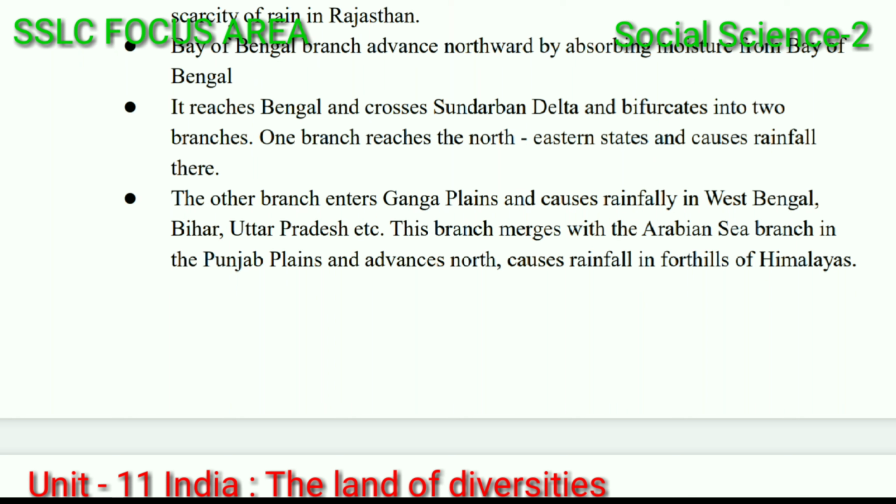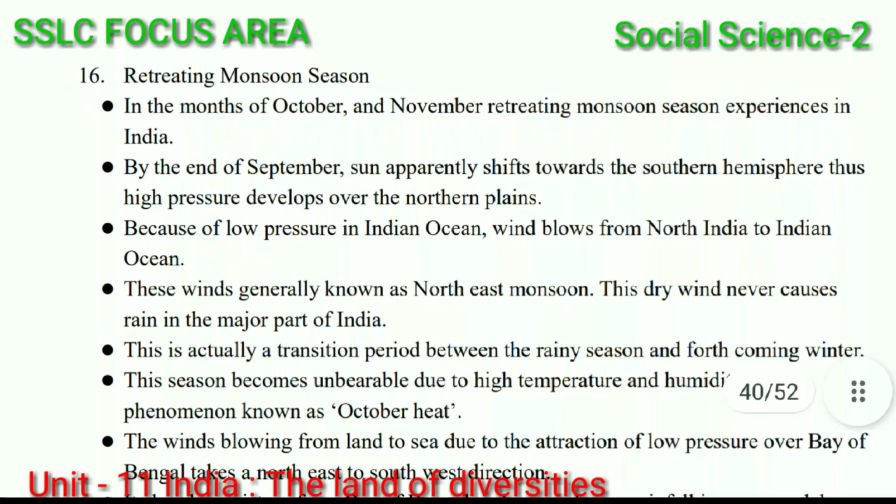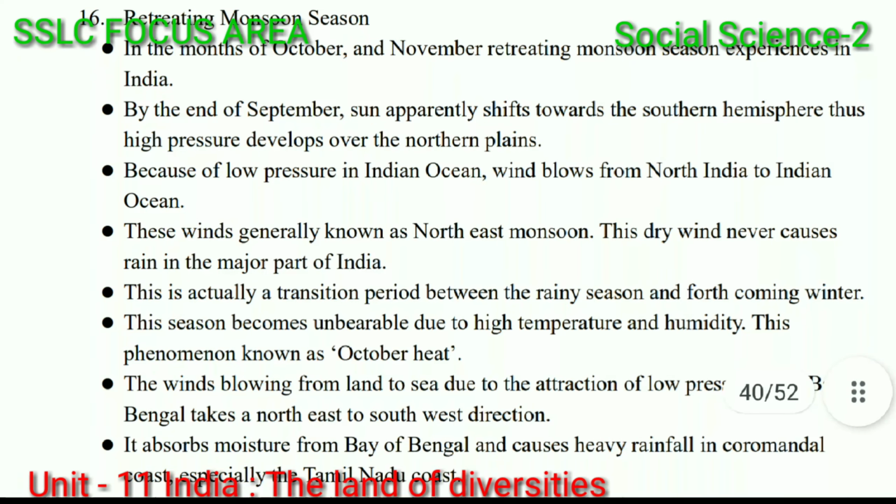Then, retreating monsoon season. In the months of October and November, the retreating monsoon season is experienced in India. By the end of September, the sun apparently shifts towards the southern hemisphere, thus high pressure develops over the northern plains.